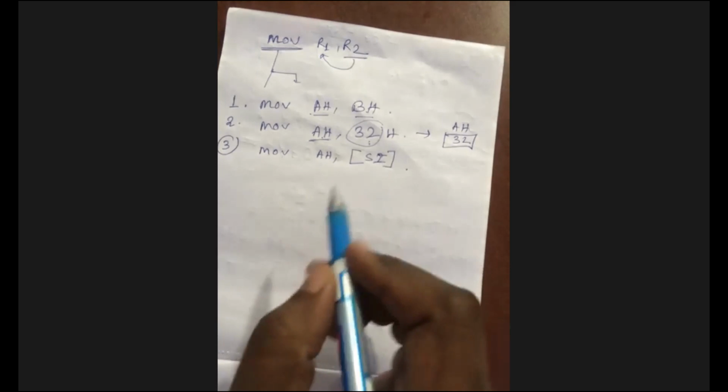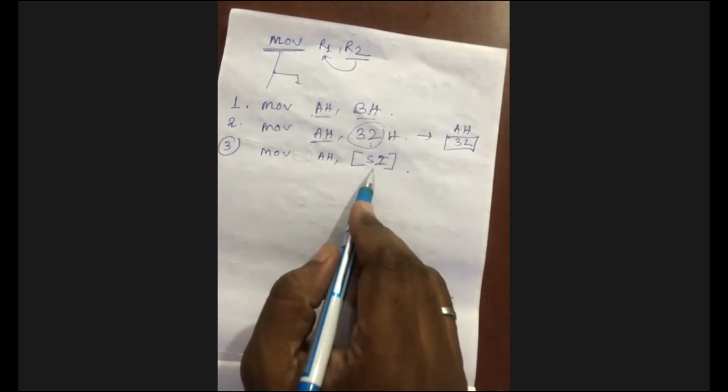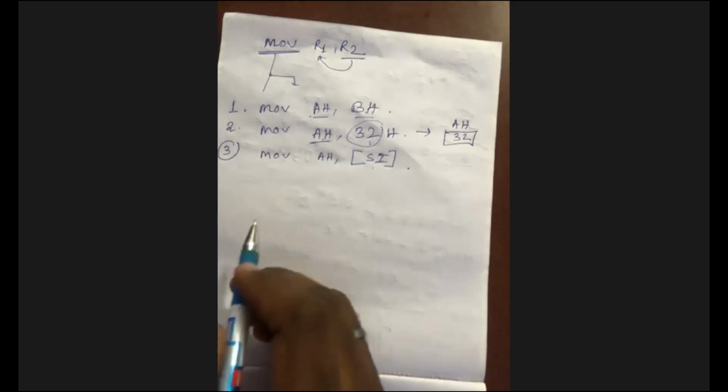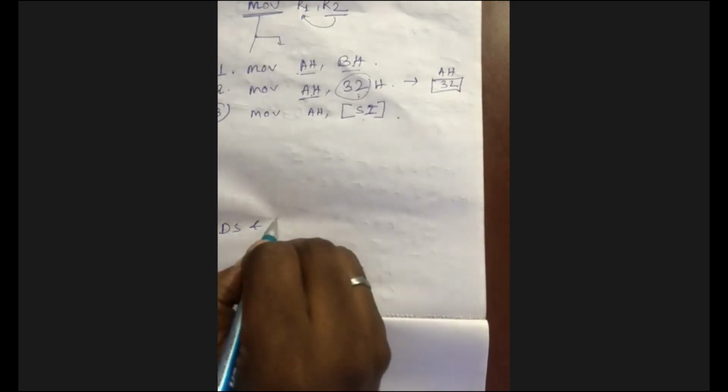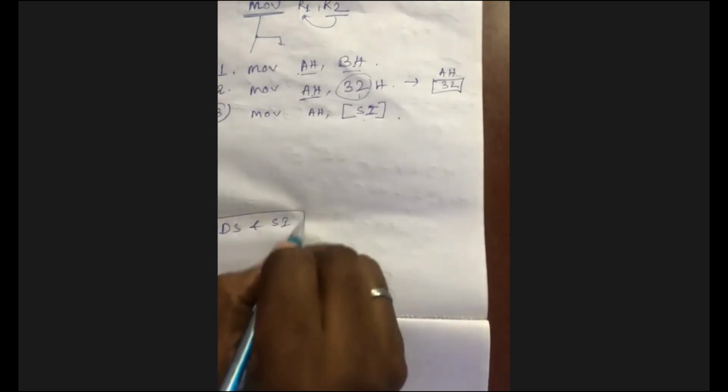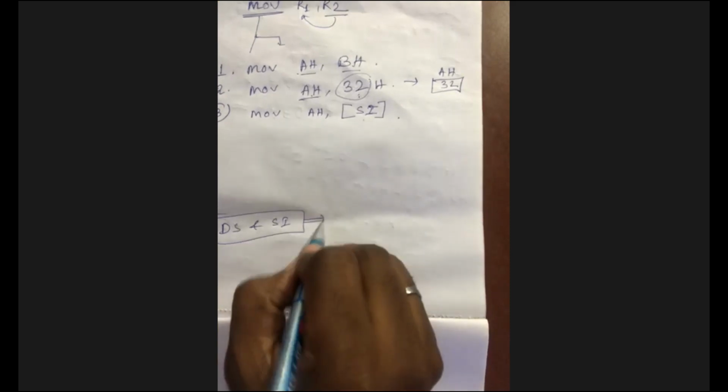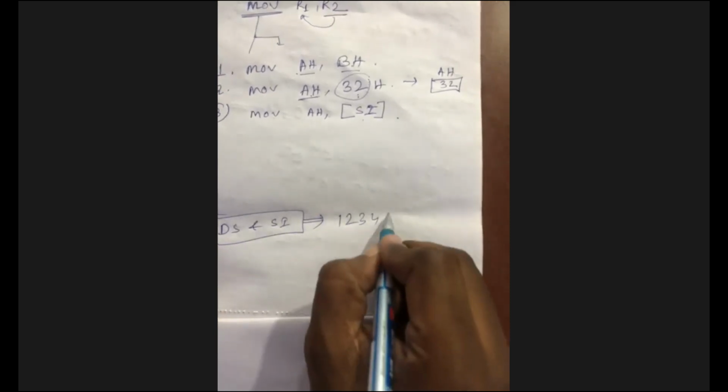So the source index pairs with which segment register? The DS, data segment. Very good. So DS and SI generate a physical address, maybe 1345, I don't know.